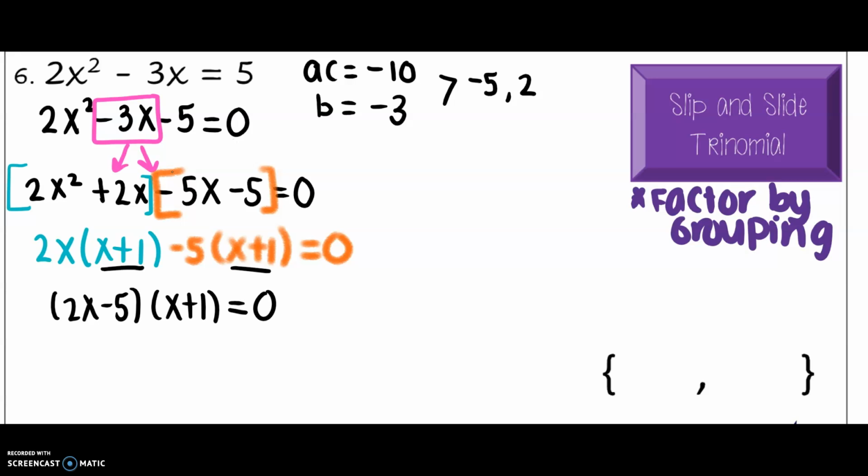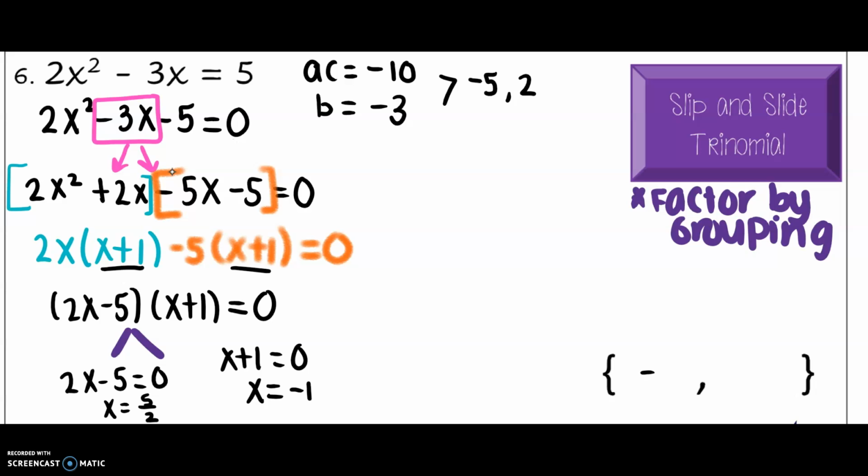Now I can use that zero product property to find my zeros of this function. So I'm going to have 2x minus 5 equals 0 and x plus 1 equals 0. So you should find that x equals negative 1, and then x equals positive 5 halves.